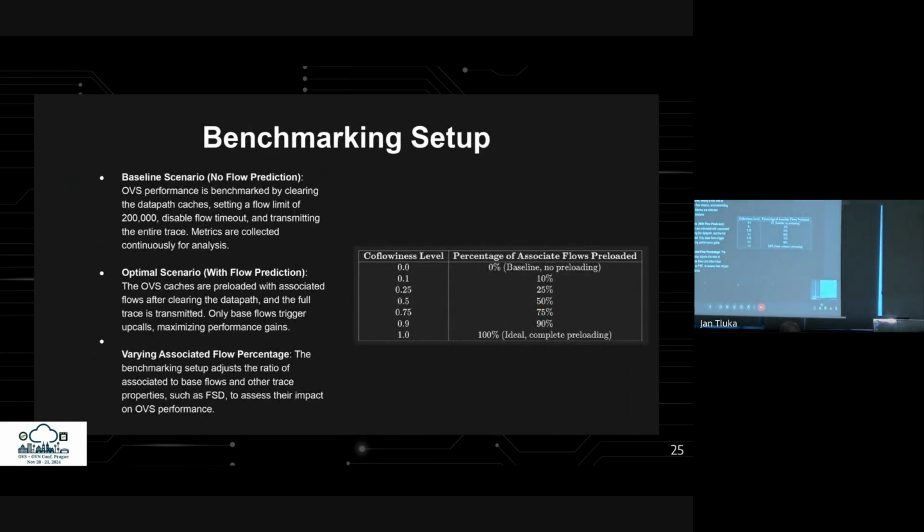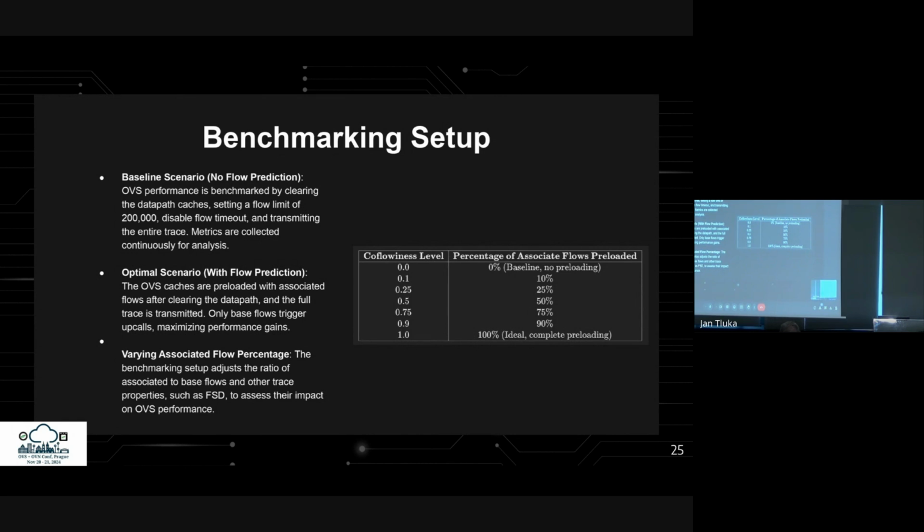Now, let's dive into the benchmarking setup used to evaluate OVS performance. In the baseline scenario without flow prediction, we clear the data path caches, set a flow limit of 200,000, and transmit the entire trace, collecting metrics continuously for analysis. In the optimal scenario, with flow prediction, the caches are preloaded with associated flows, and only base flows trigger upcalls, maximizing performance gains. Additionally, we adjust the ratio of associated to base flows and modify trace properties like flow size distribution to assess their impact on OVS performance.